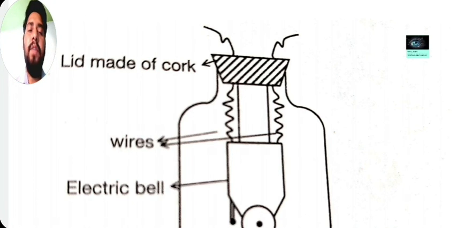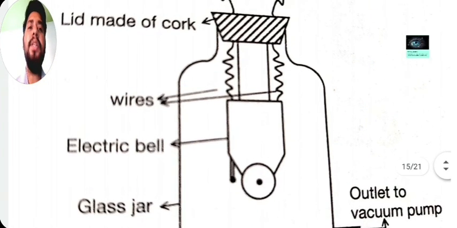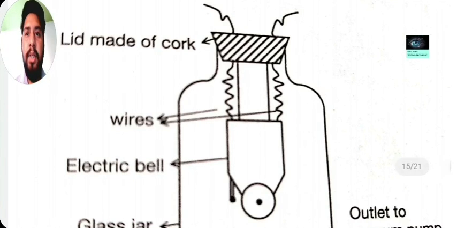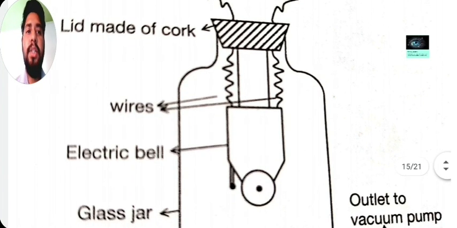Okay, so first we apply the electric current, and when air is present in the glass jar, the person standing outside, nearby the jar, can hear the sound of the bell. But in the next part, we take out all the air from the glass jar with the help of the vacuum pump.